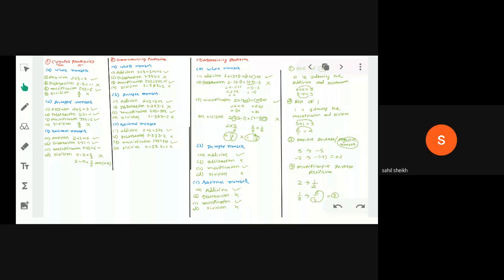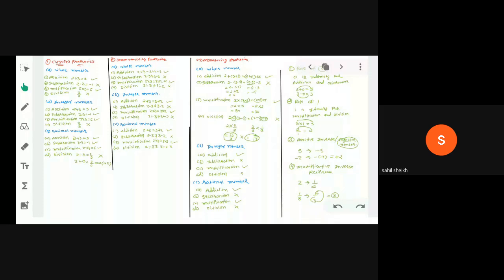Then for integers, addition, subtraction, and multiplication are closed, but under division it is not closed. And the same thing for rational numbers: in addition, subtraction, and multiplication, it is closed, but in division, it is not closed.